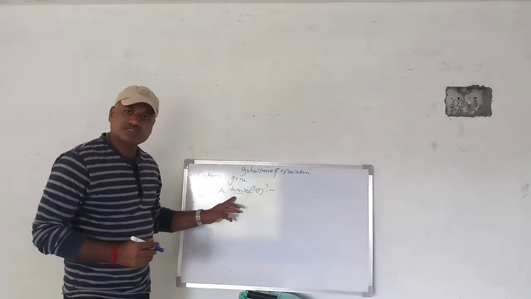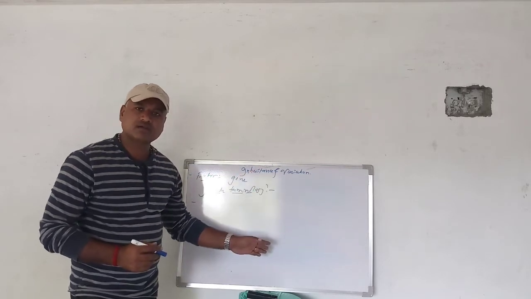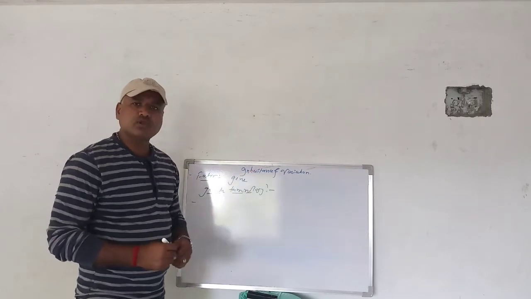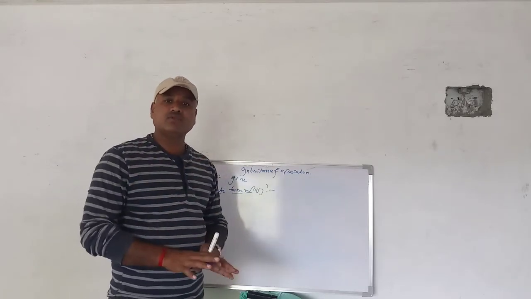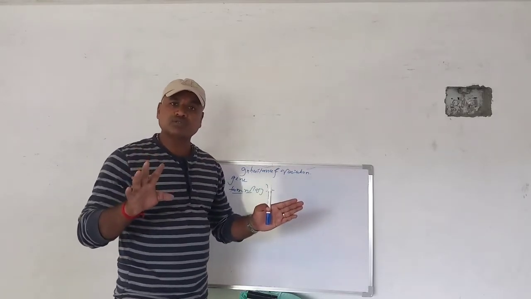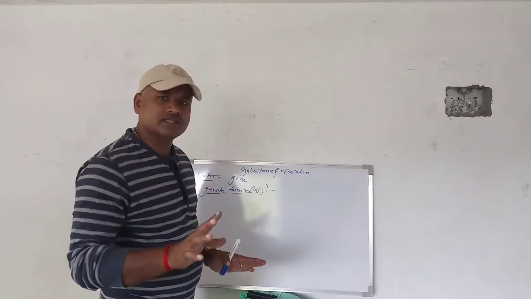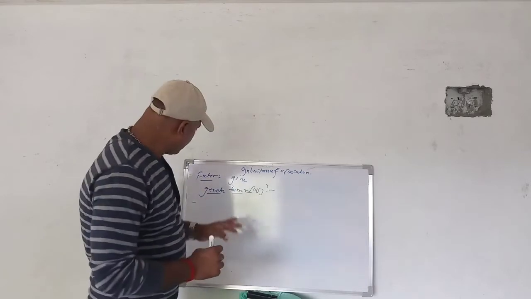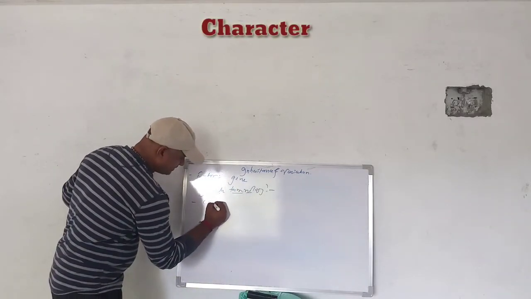When the student knows everything about these particular terms, then only will he know inheritance and variation properly. Otherwise, no. Now the first term he used is the character.